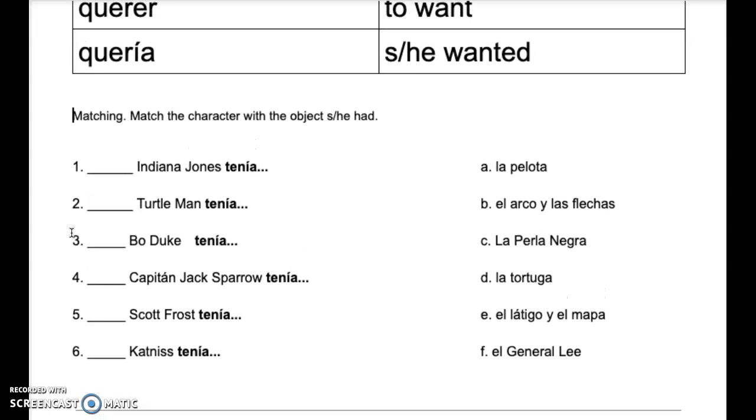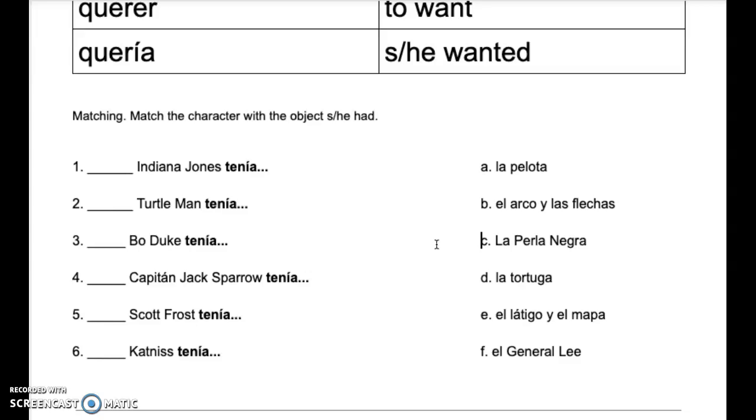Okay, so the reading and writing exercise that you're going to do this week, you're going to be showing me that you understand what the verb tenía means. And the way we're going to do that is we're going to take some popular characters. I'm assuming that you know who these characters are, and if you don't, you can look them up. We're going to be looking at some characters and then associating them with an object that he or she had.